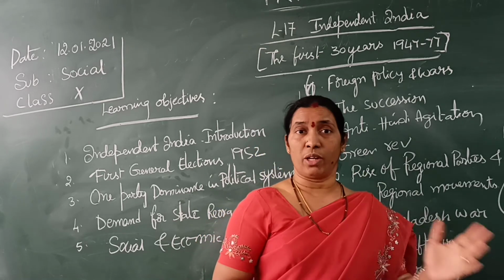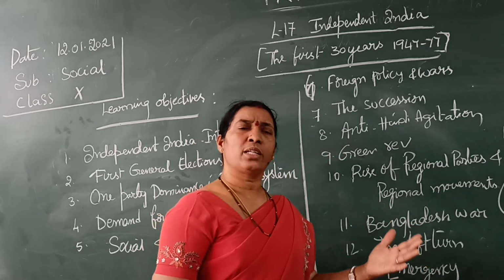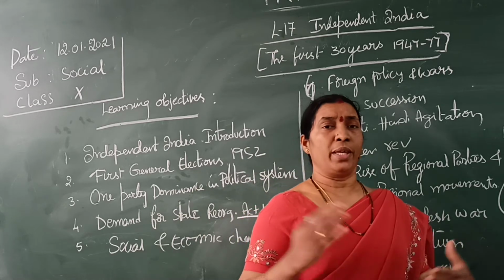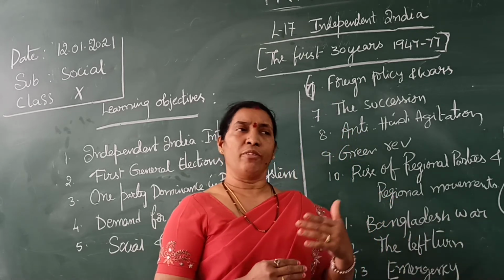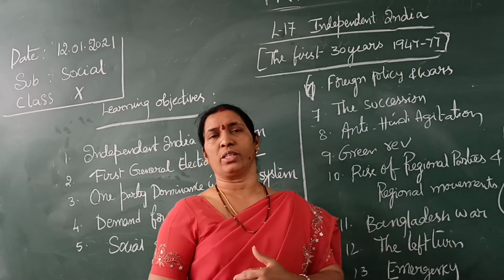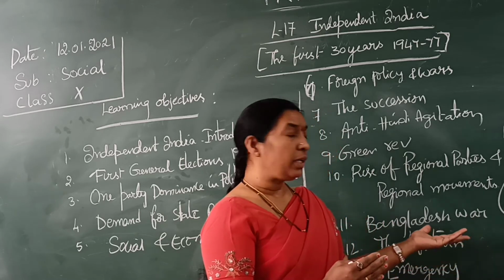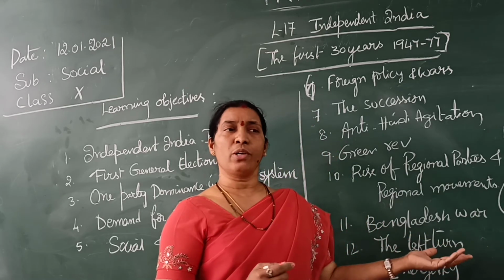Millions of people, not one or two, millions of people died of starvation. Being an agricultural country, we have very good rivers, perennial and peninsular rivers, and good soils, everything is there. People are very hardworking. Apart from all these things, we were completely zero at that time. So, what do we have to do?